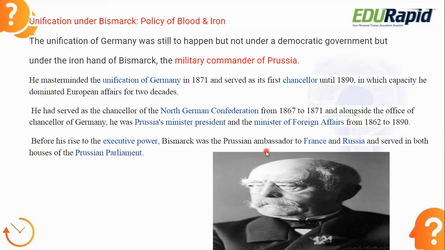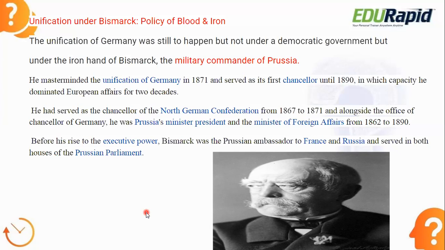His history is basically divided into two periods. The first period is from 1862 to 1871. If you don't know, please note it down. From 1862 to 1871 is the first period of Bismarck. In this first period, his aim was to unite Germany. What was his aim? His aim was to unite Germany under the leadership of Prussia, because he was the military commander of Prussia.